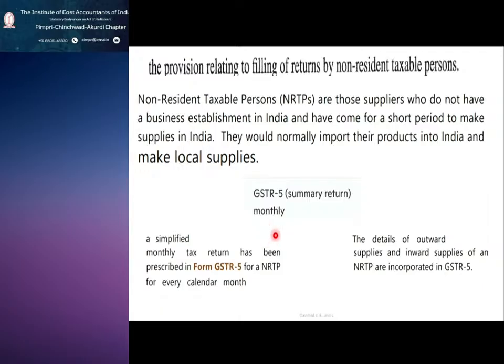By when is it due? Monthly tax return has been prescribed in form GSTR 5 for a non-resident taxable person for every calendar month. The details of outward and inward supplies are incorporated in GSTR 5.